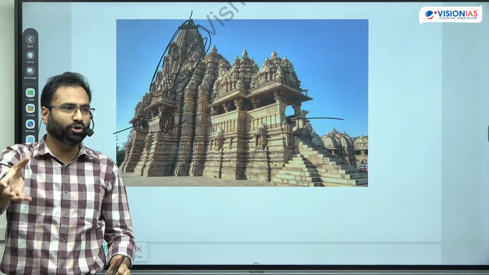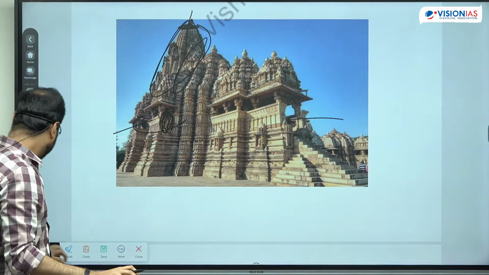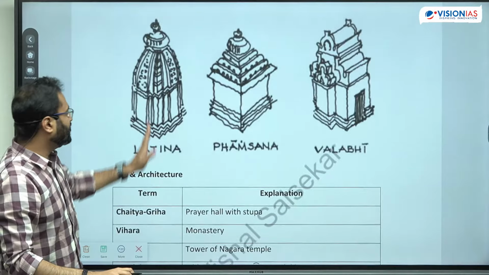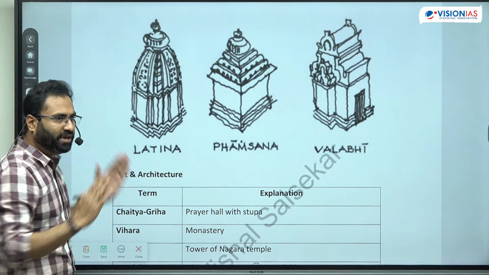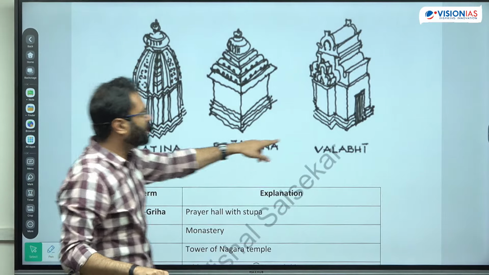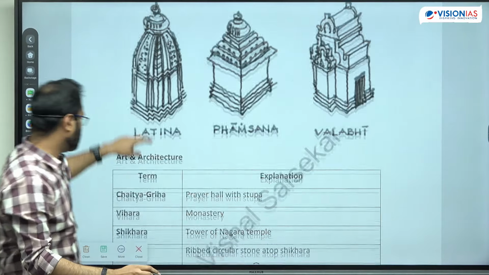उसको शिखर भी बोला जाता है, उसे स्तूपिका भी कहा जाता है. That is also known by the name of Shikhar and the Stupika. Now the next is like there are different types of Shikhar. Latina style, जहां पे curvilinear type of structure होता है. Nagara... Famsana, stepped pyramidal type of structure, and Vallabhi, vaulted type of structure. You can see the vaulted type of structure, right?